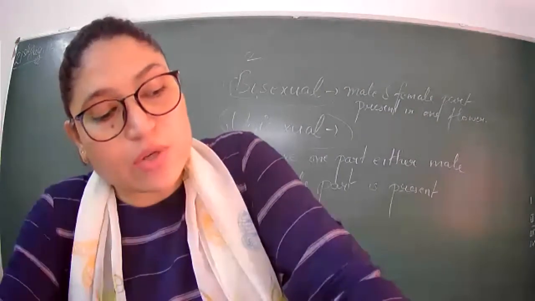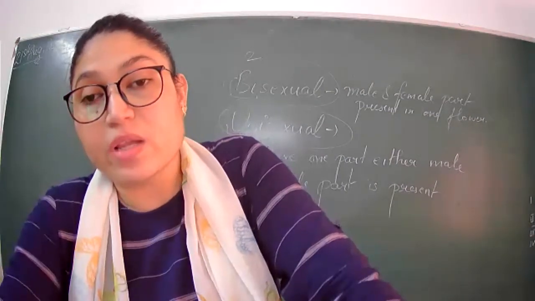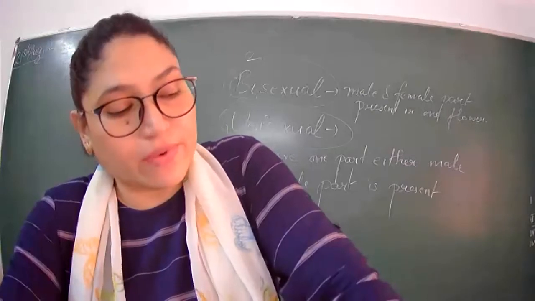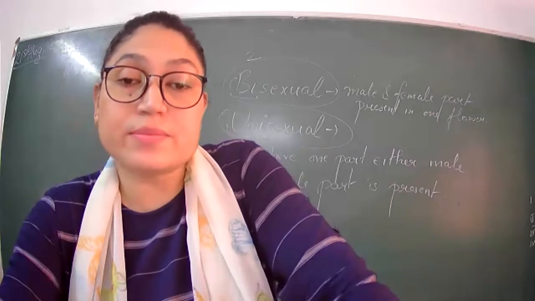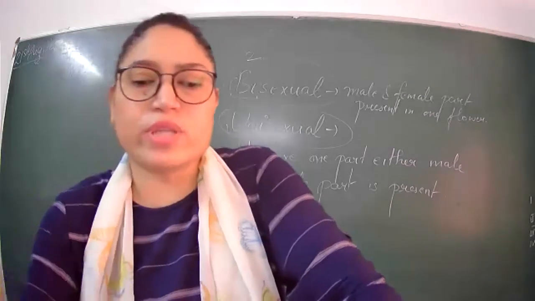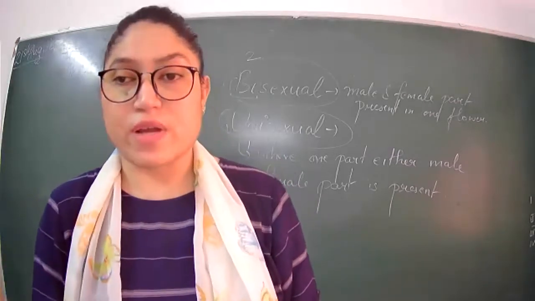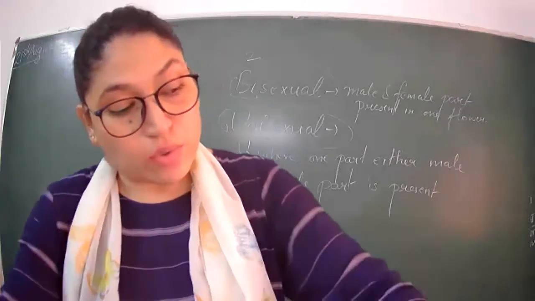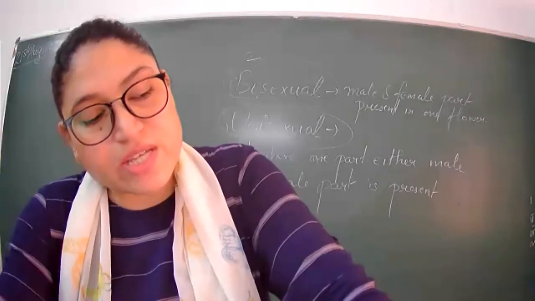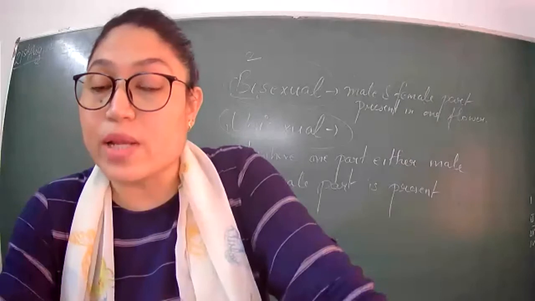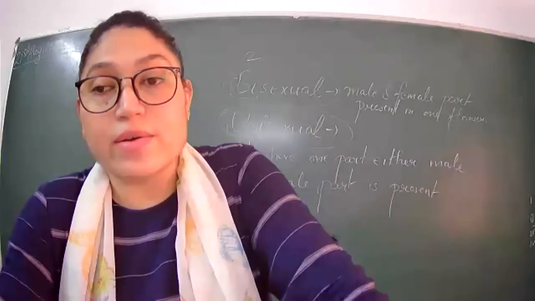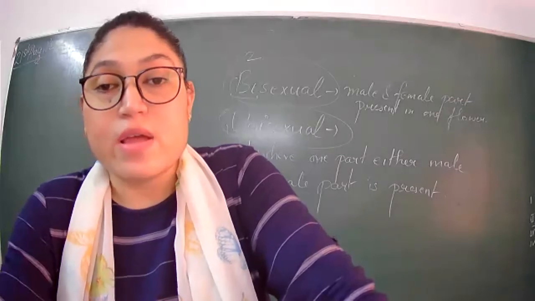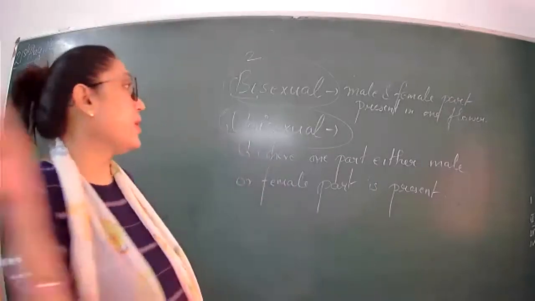Are there flowers that do not have any of these? No. There are no such flowers. Are there flowers which have parts other than these? No, I don't think any part other than these is there in the flower. Then also, did you find any flowers which have sepals and petals that look similar? Is there any flower where petals and sepals look similar? Yes, there is one, the tulip flower.